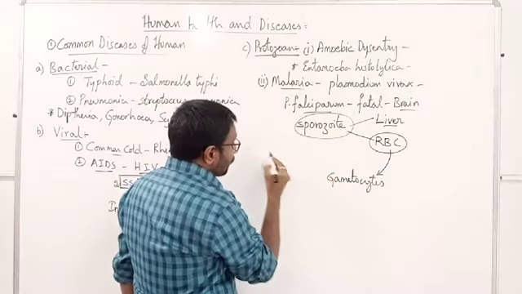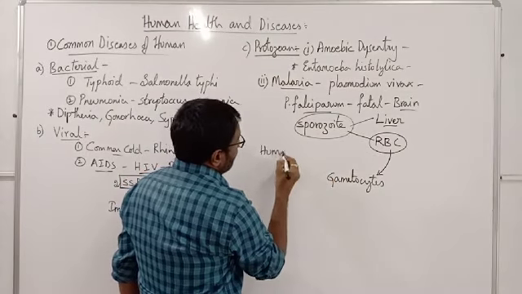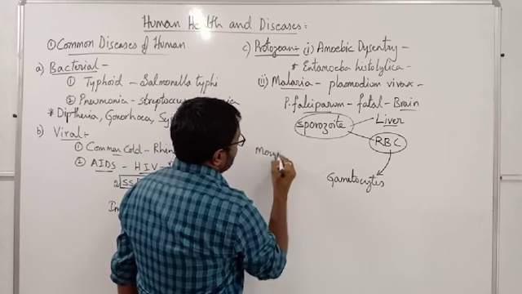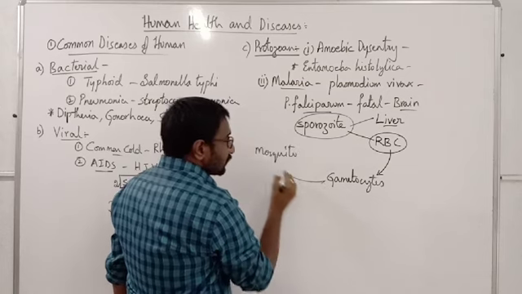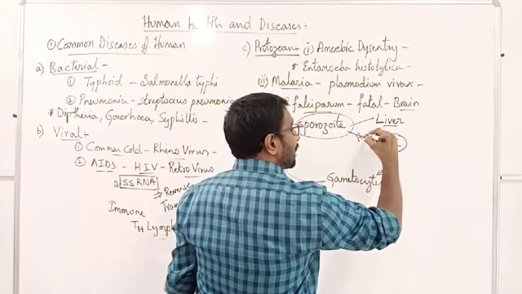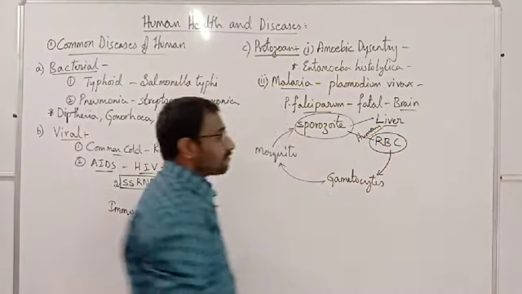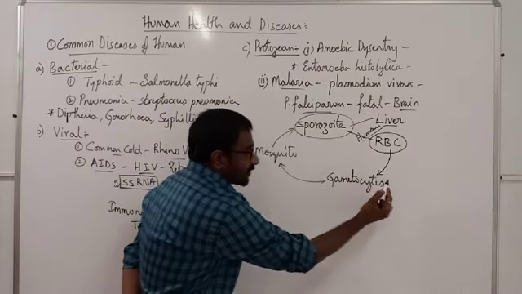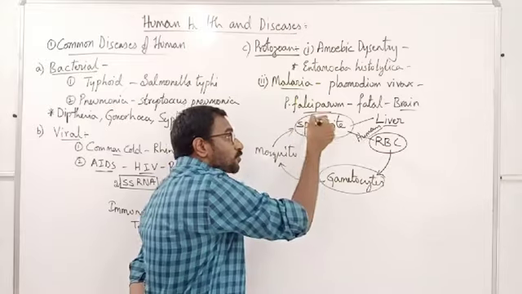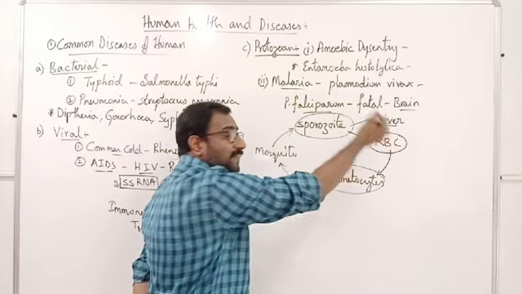Now these gametocytes enter into the mosquito, and from the mosquito, the sporozoites will come into the human. So gametocytes are the infective stages for the mosquito, and sporozoites are the infective stages for the human.